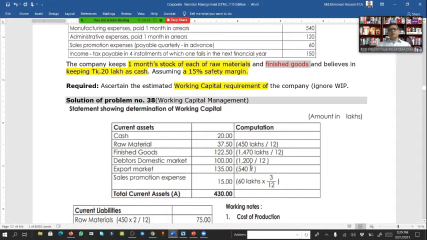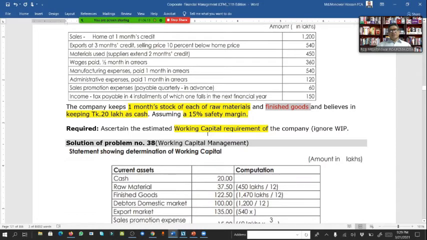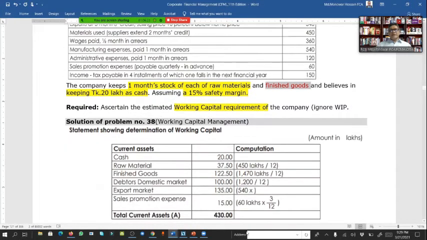And now the export market. What is the export market? Export is on 3 month credit, with the selling price 10% below, but here the figure is 540. This 540 is for the export sale on 3 month credit. So here we have to calculate 3 months: 540 divided by 12 multiplied by 3, or 540 divided by 4. That is for 1 quarter, which comes to 135.